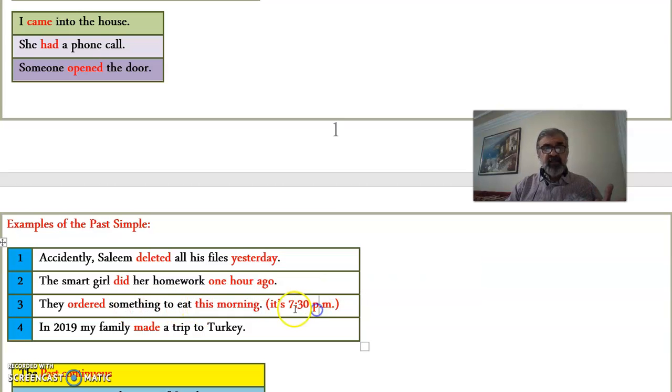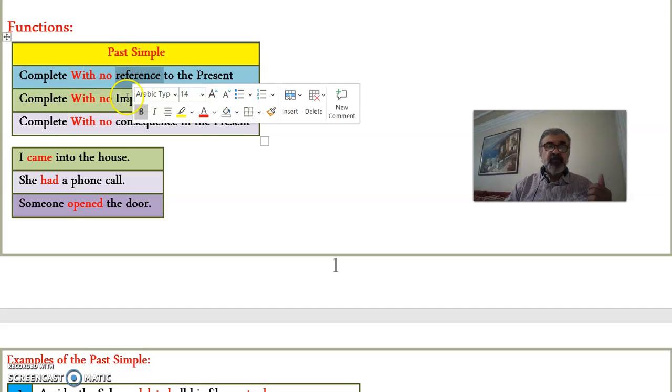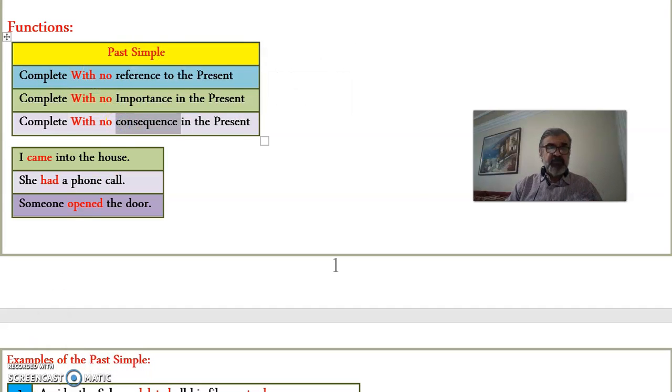Okay, what time is it right now? It's 7:30 p.m. In 2019, my family made a trip to Turkey. Now it's 2020. We're in December. So all these are what? Past simple examples, and they are all complete with no reference, importance, or consequence in the present.